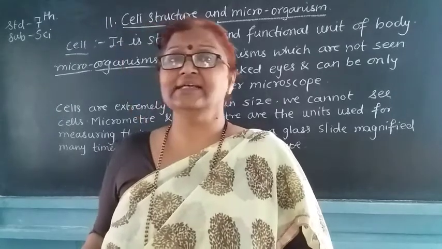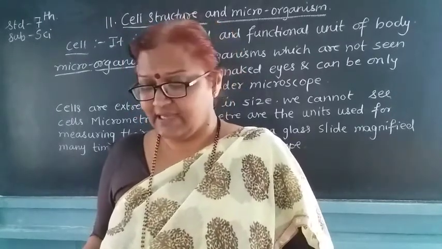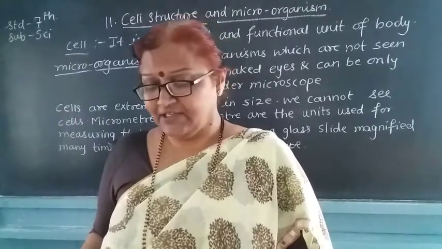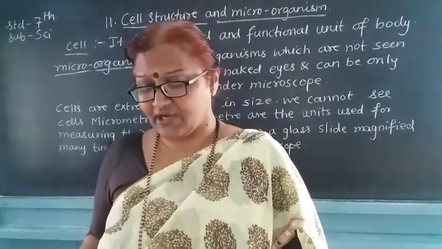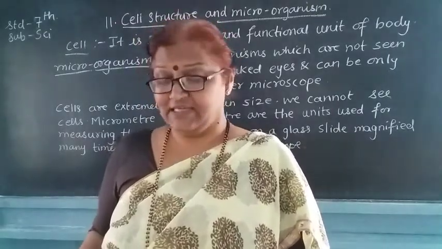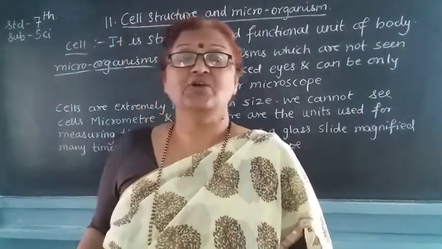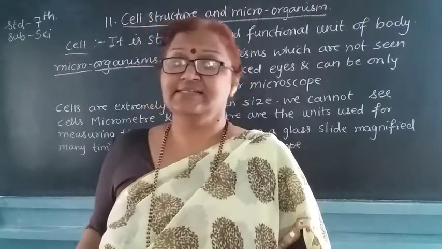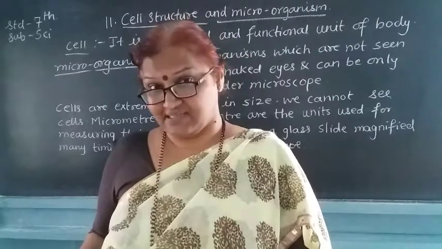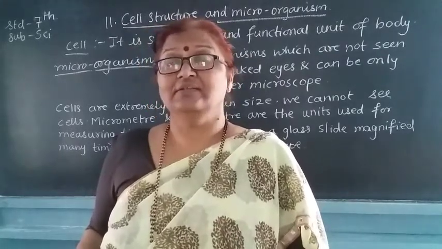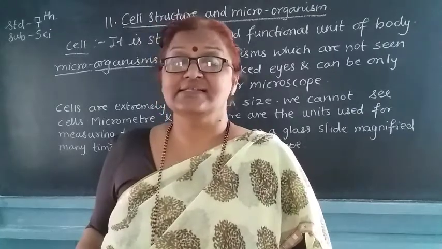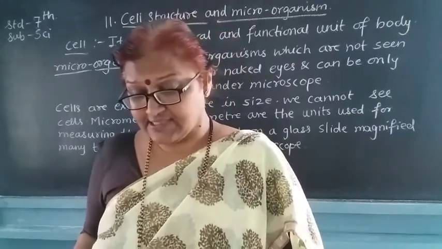So cell is one of the basic structural and functional units of the living organism. So cell helps the organism in each and every way because various processes are carried out in the body of a person. Whenever these processes are carried out, there is importance of the cell.